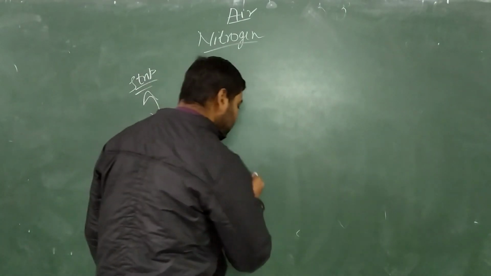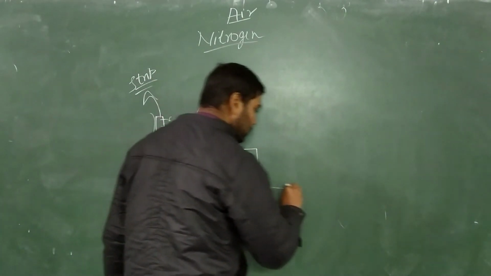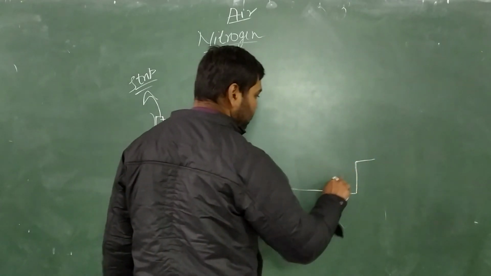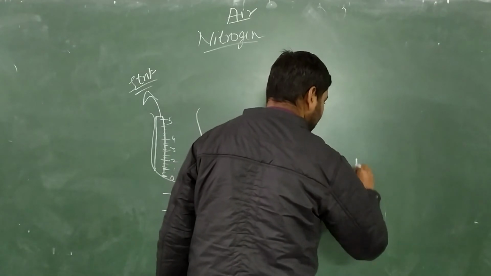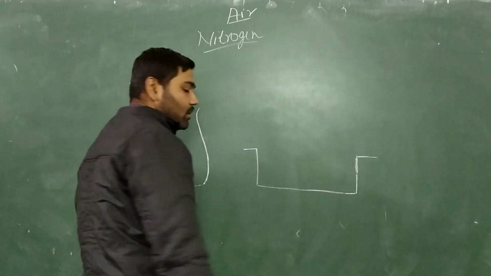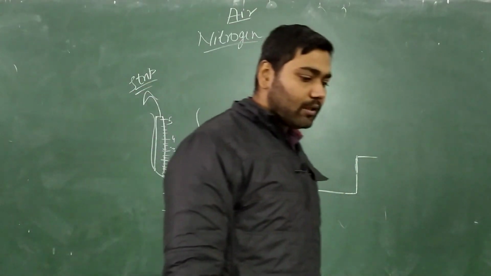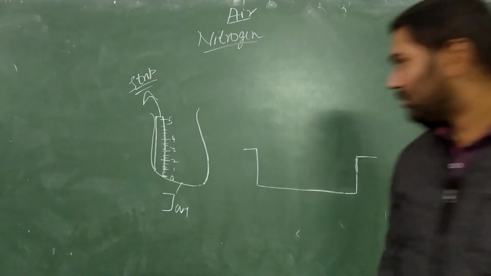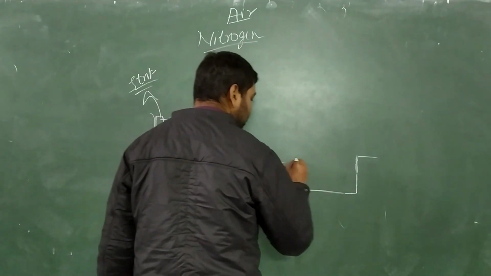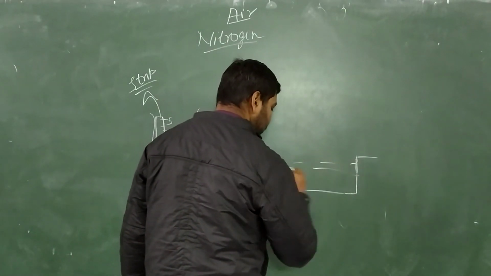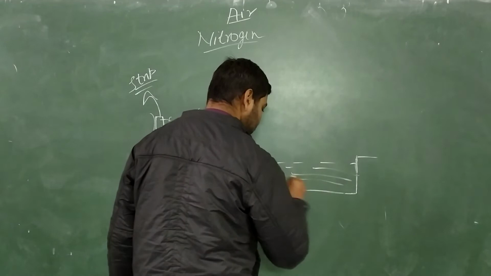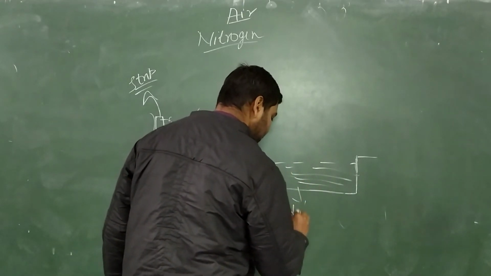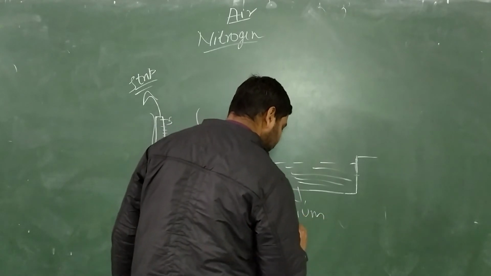Now what will we take? We will take a big tumbler. Okay, this is a big tumbler, and on this tumbler we will place the solution of sodium hydroxide. Okay, this is the solution of sodium hydroxide.